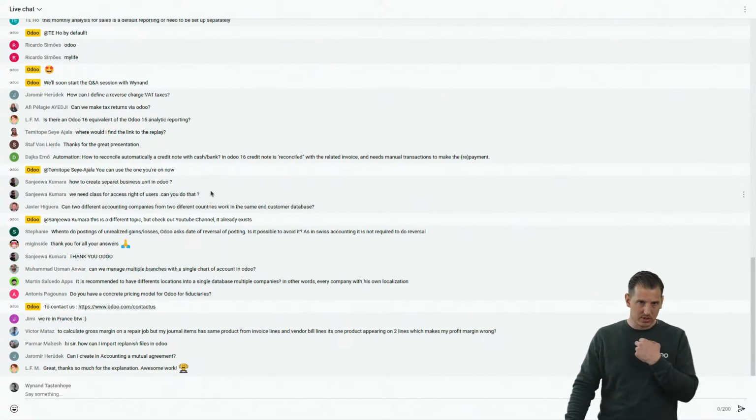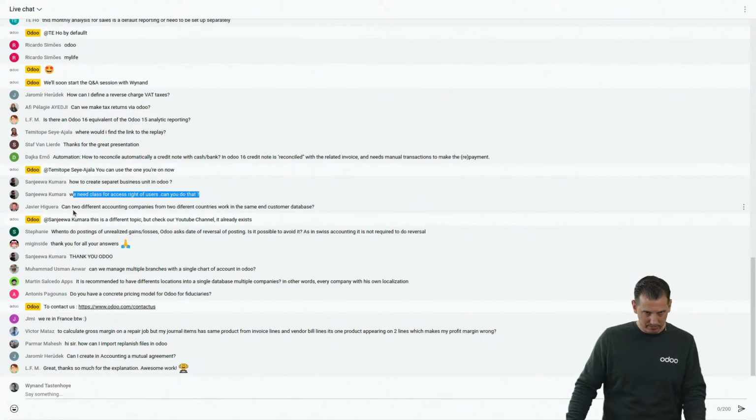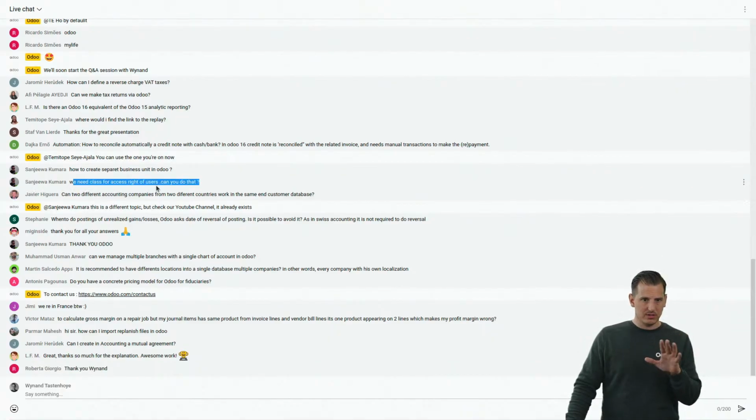We need to classify. Okay. I understand, of course, the need, but access rights, no, that's absolutely not possible in Odoo standard. If you need it, you will need a development. But the need is common. We already heard it a few times, but sorry, it's not yet in Odoo standard. But I believe it would be something great that we could add.